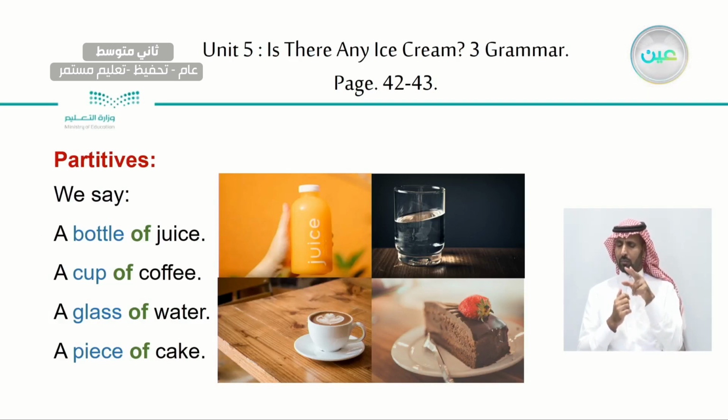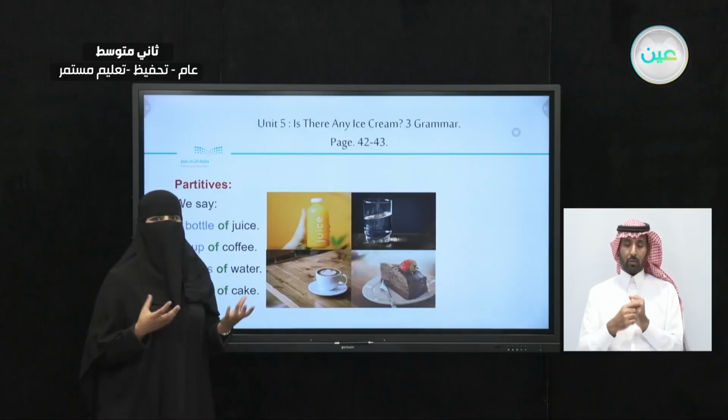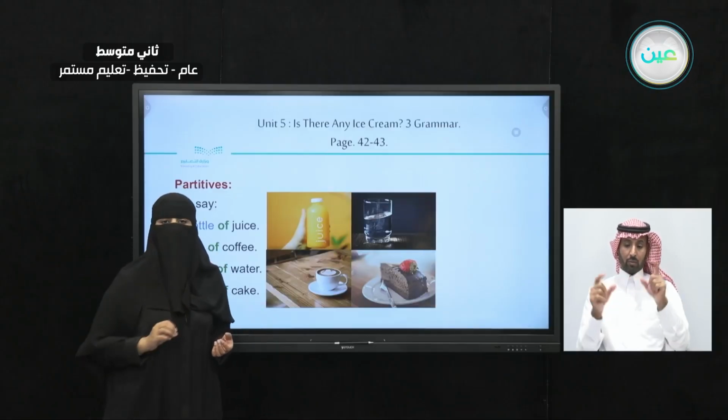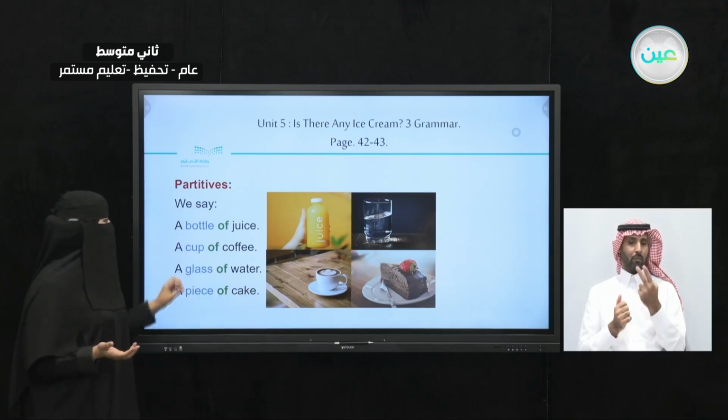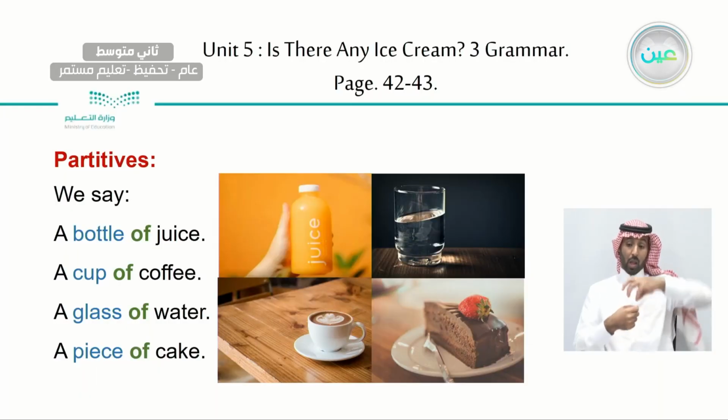Now, let's take a look at the pictures here. What can you see in the pictures? I can see juice, orange juice, and I can see a cup of water. I can see coffee, I can see cake. But when we're ordering things and we want the exact quantity, what are we going to say? We're going to say a bottle of juice.